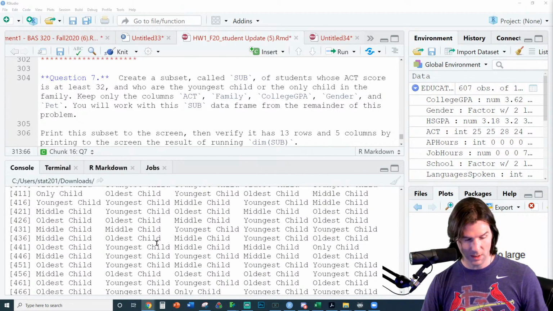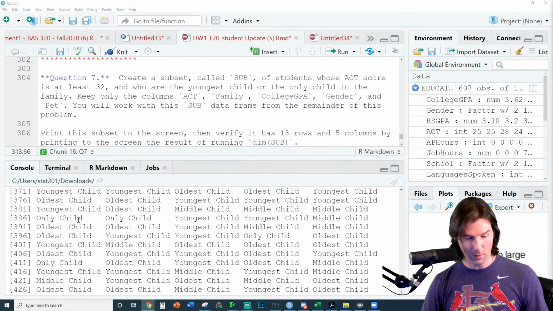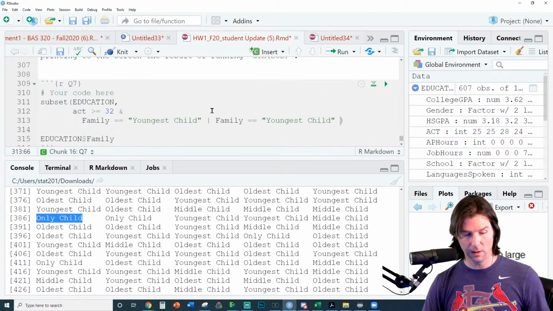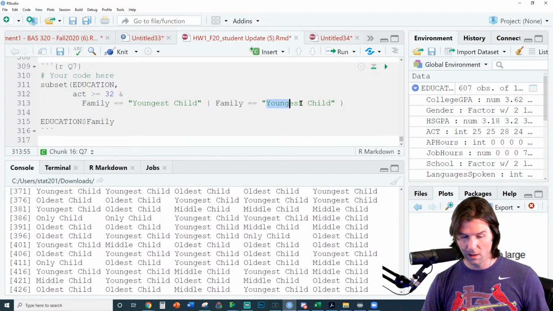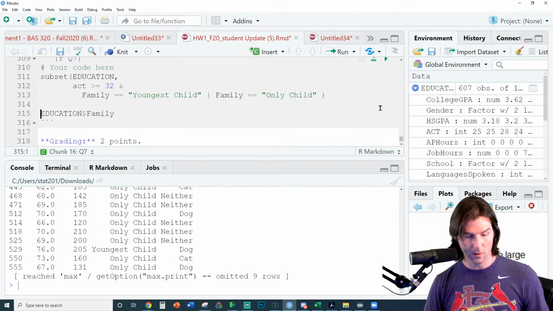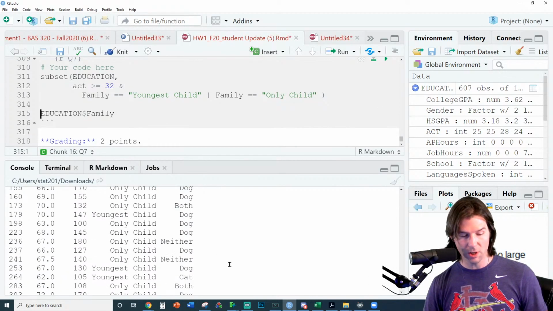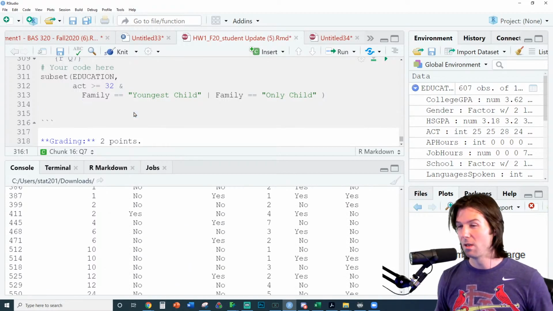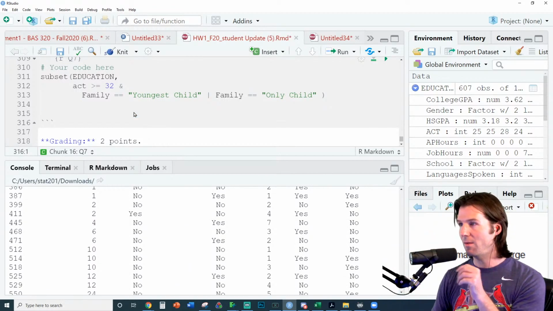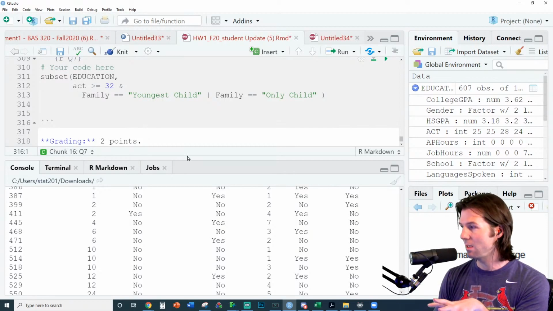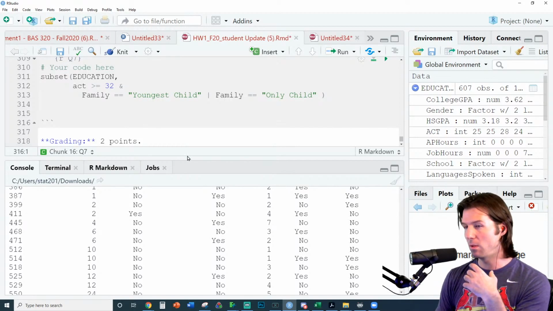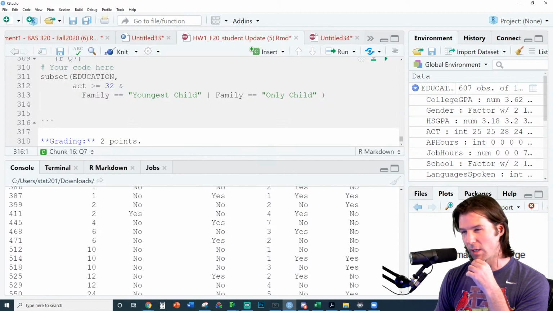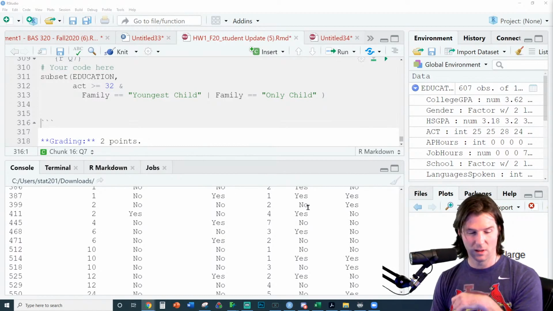Let's take a look at only child. Where is only child in the data set? Youngest, here we go, only child. We found an only child. We got this. Let's take a look at only child. And there we go. We have now only child and youngest child. We have this complete in the data set. Everything is excellent right there. We have a data set of people who have an ACT score of 32. They're either the youngest child or the only child. With all of this stuff right here, let's do this on.